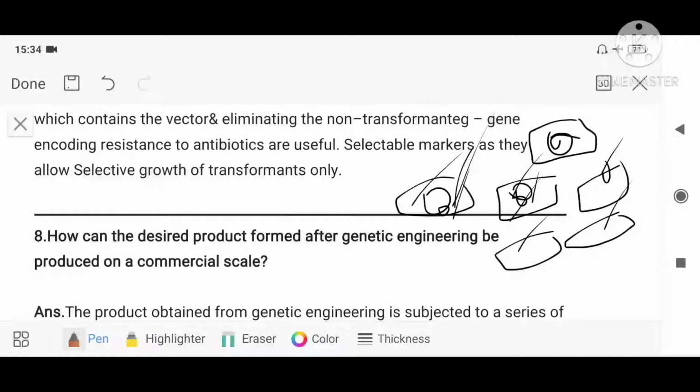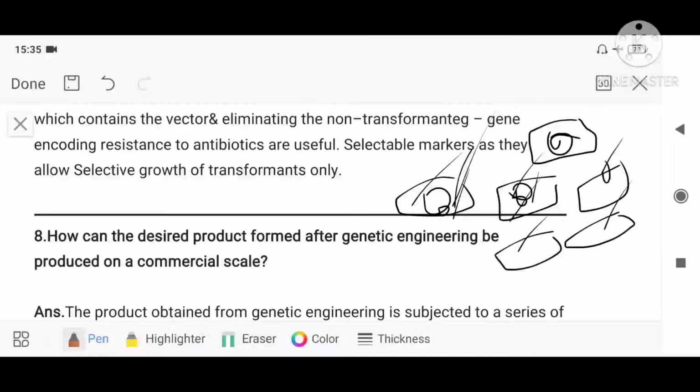Another method by which we can use a selectable marker is insertional inactivation, with a gene coding for beta galactosidase. If the foreign DNA is there, then the blue colony will not be present, isn't it? Because in that place only we are introducing it. If beta galactosidase enzyme is produced, the organism will be blue in color.